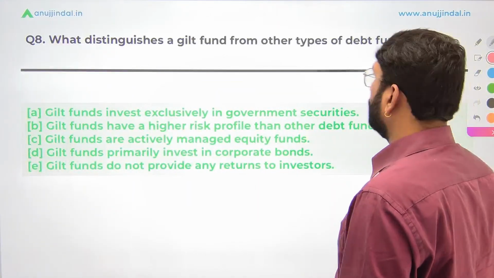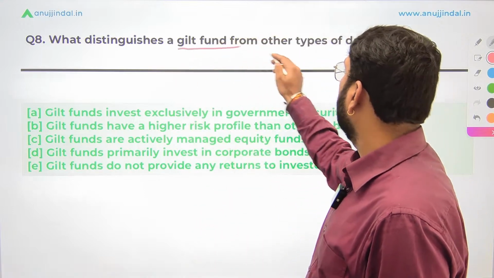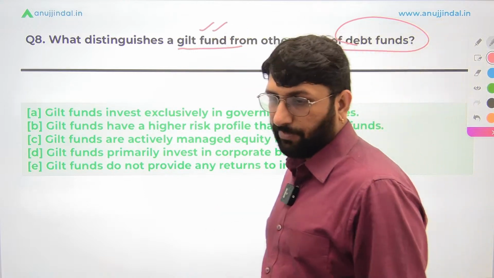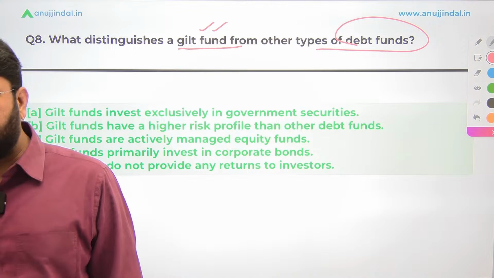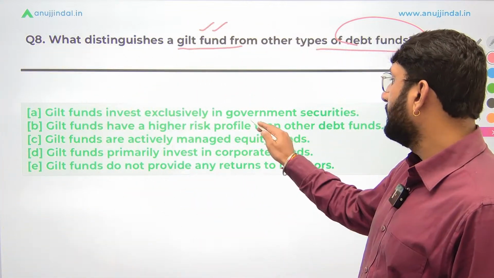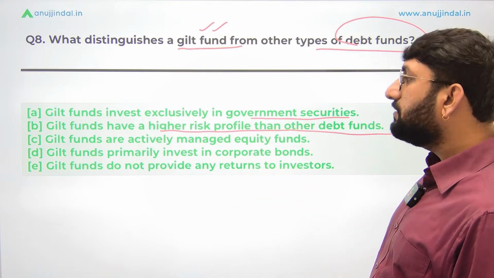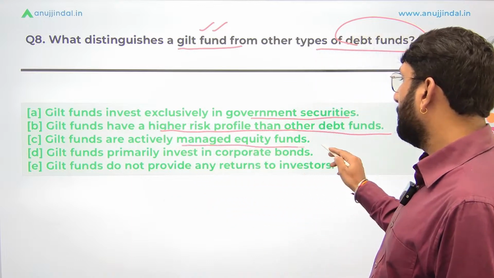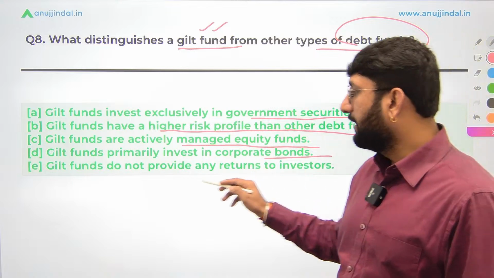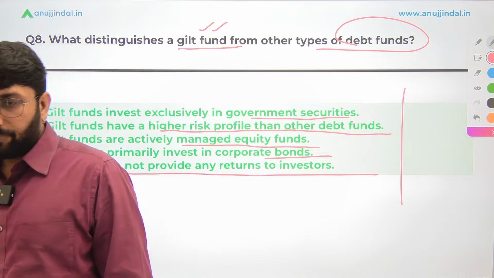8th question now. What distinguishes a gilt fund from other types of debt funds? How are gilt funds different from the debt funds? That is the question. Gilt funds invest exclusively in government securities. Gilt funds have a higher risk profile than other debt funds. Gilt funds are actively managed equity funds. Gilt funds primarily invest in corporate bonds. Gilt funds do not provide any returns to investors. These are the 5 options. Comparatively easier question.